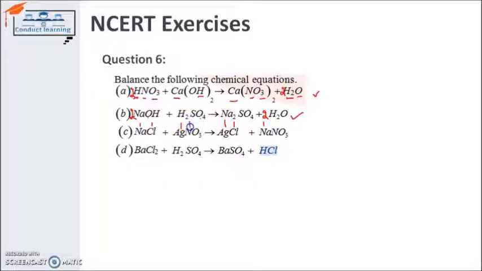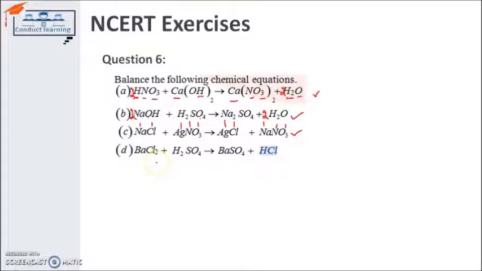Nitrogen has 1 atom on this side and 1 atom on this side, so nitrogen is balanced. Oxygen is 3 and 3, so it's balanced. So the equation is already balanced, and we do not have any change in this equation.